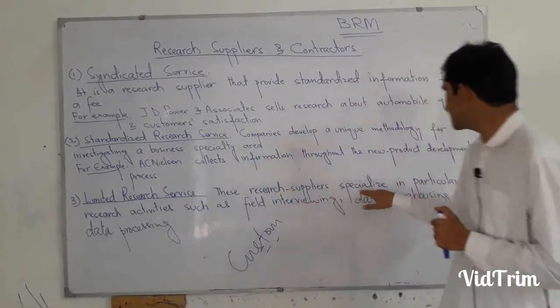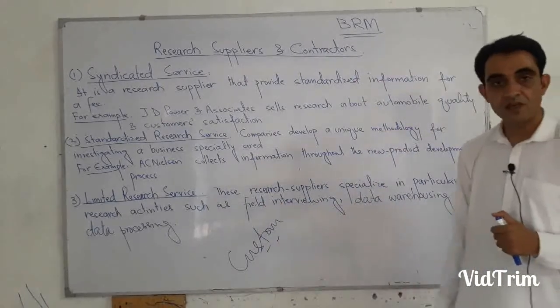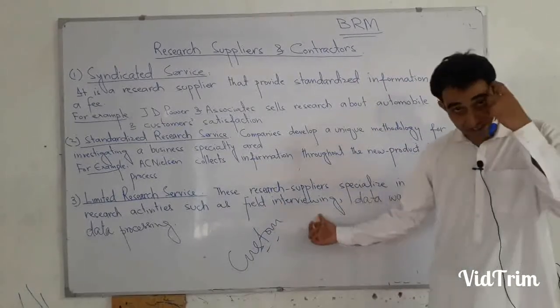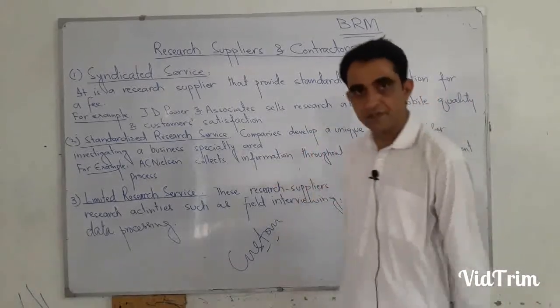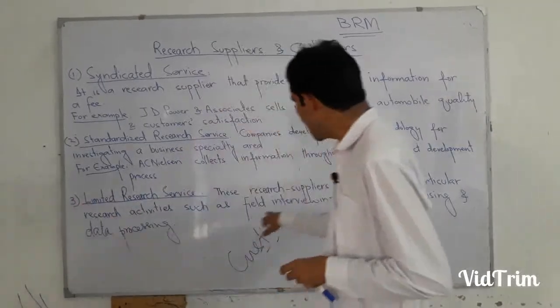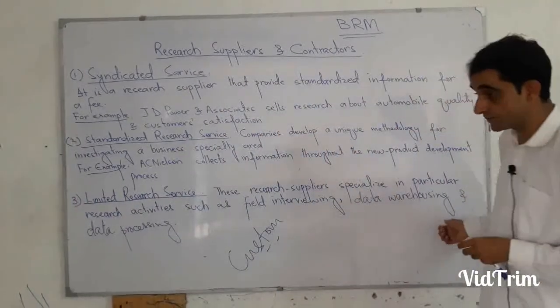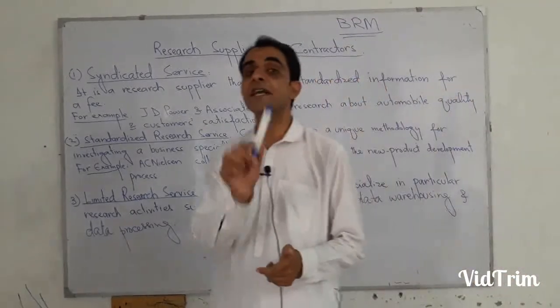These research suppliers specialize in particular research activities such as field interviewing. One company is specialized in interviewing people in the field, in the market, in society. They do nothing more, only field interviewing. Others do data warehousing, data processing. So they have a specialty in just one activity of the research.